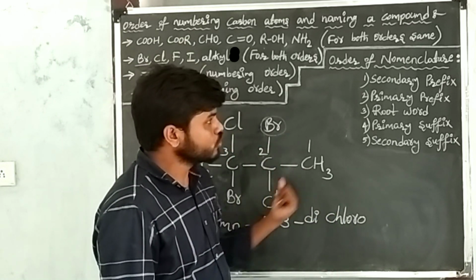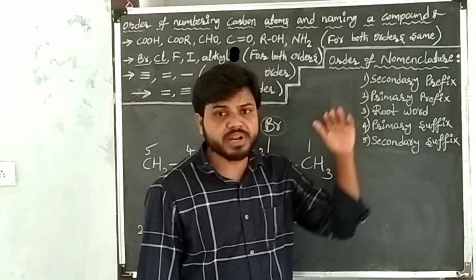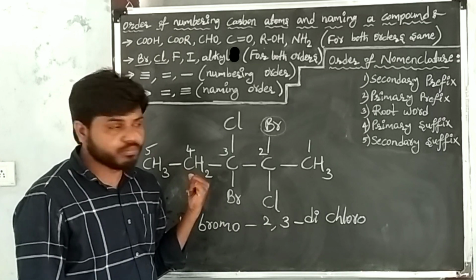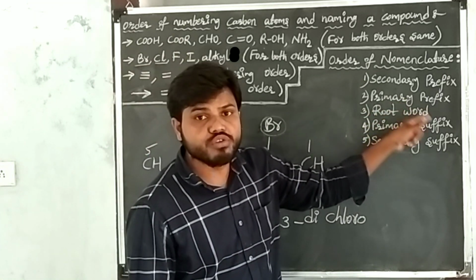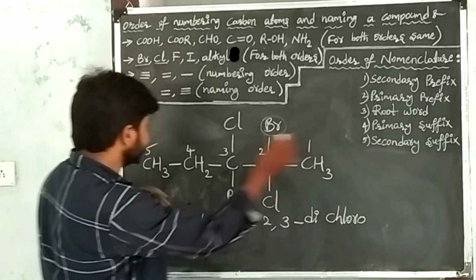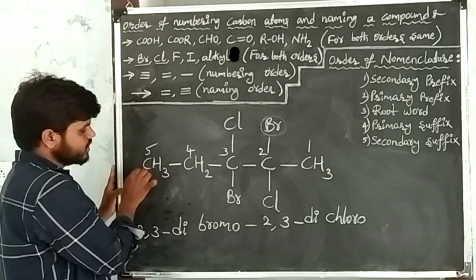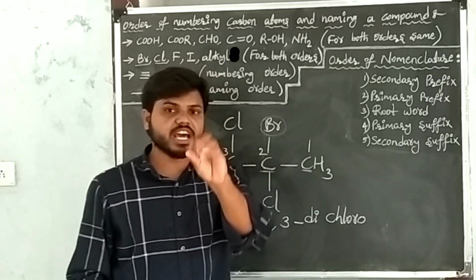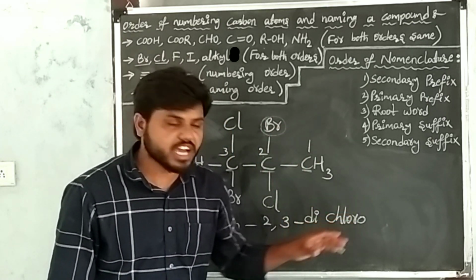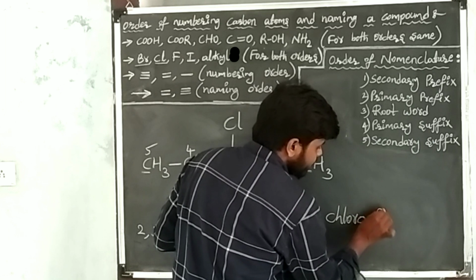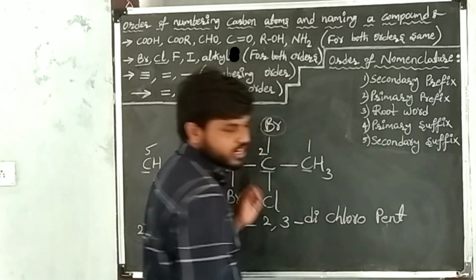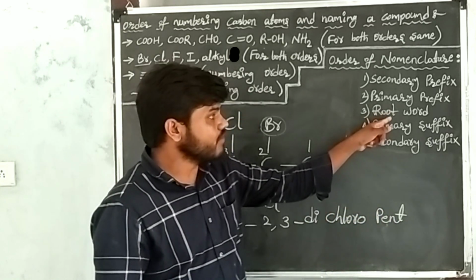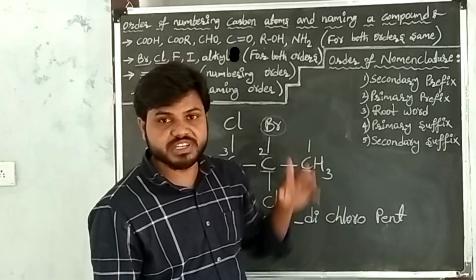After writing bromine and chlorine, go to the primary prefix. Here the primary prefix is cyclic. Cyclic is not present in the given carbon compound. Then go to the root word. The root word is the number of carbon atoms in the given compound. There are 5 carbon atoms: 1, 2, 3, 4, 5. The root word of 5 carbon atoms is pent. I have written that. After writing the root word, go to the primary suffix.